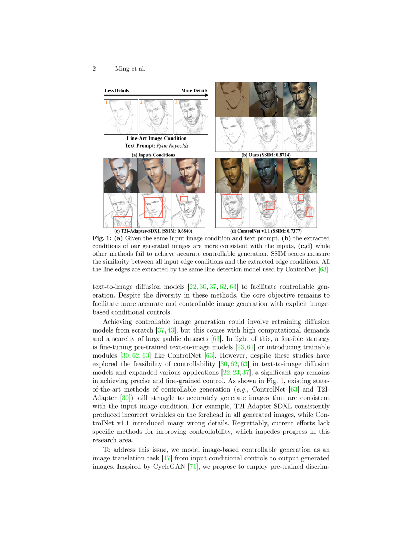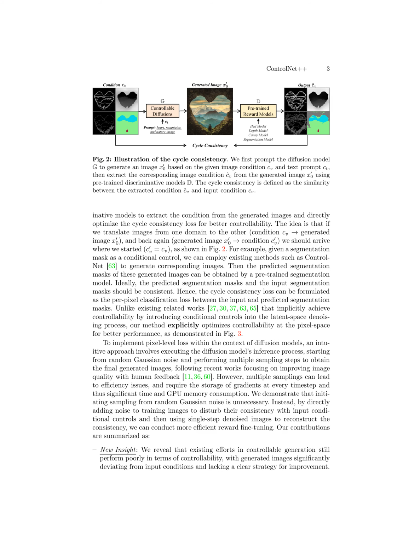Modeling image-based controllable generation as an image translation task is significant because it allows for explicit optimization of controllability at the pixel space level, leading to better performance. By employing pre-trained discriminative models to extract conditions from generated images and optimizing cycle consistency loss, the method ensures that the generated images align closely with the input conditional controls.